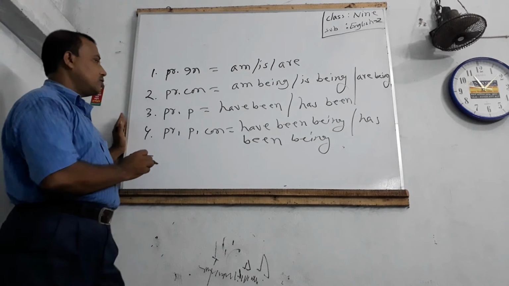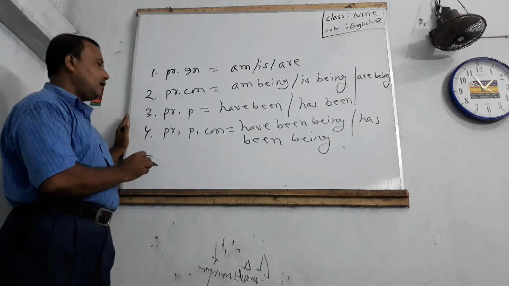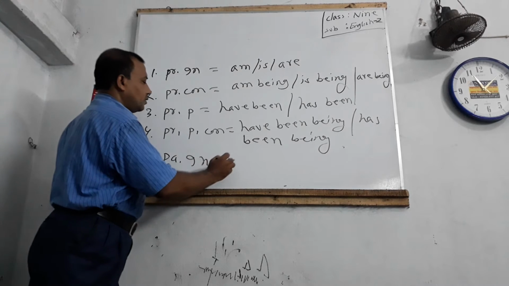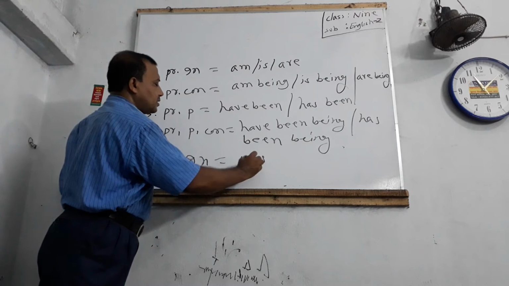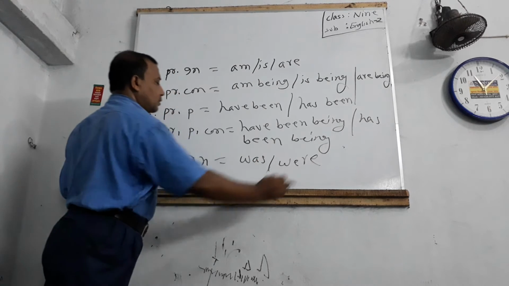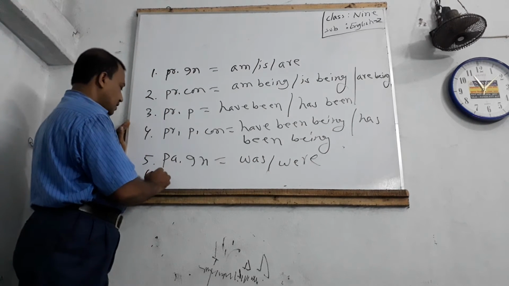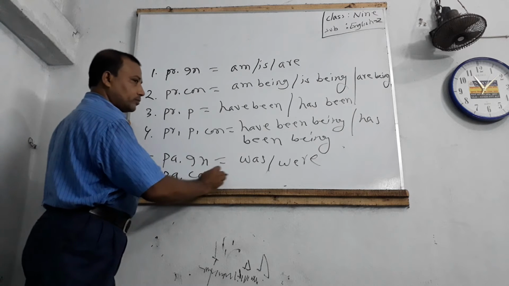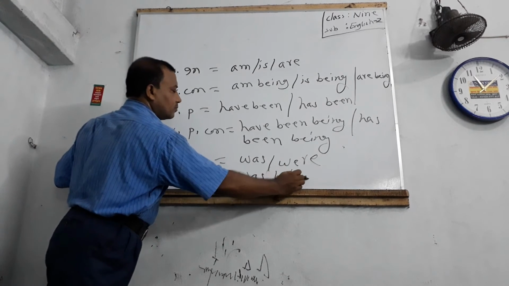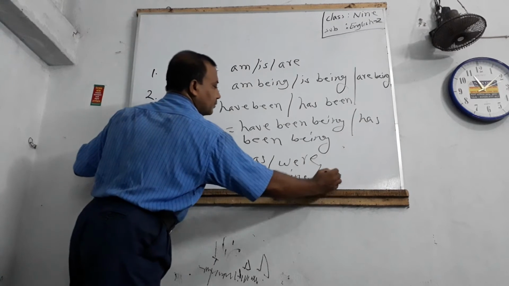Dear students, look at the whiteboard. Past indefinite tense: auxiliary verb was, were. Past continuous tense: auxiliary verb was being, were being.